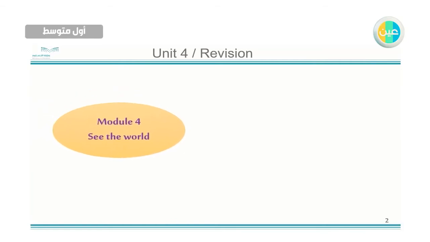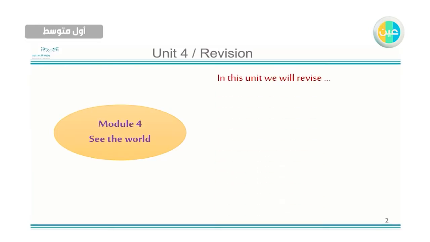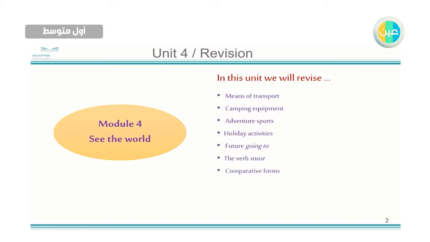Okay, now let's start our lesson about Module 4 and the topic of the whole module, see the world. And in this unit, we will revise means of transport, camping equipment, adventure sports, holiday activities, future going to, the verb must, comparative forms, superlative forms, to make comparison, and to express obligation and prohibition. And this is from page 50 to 61.